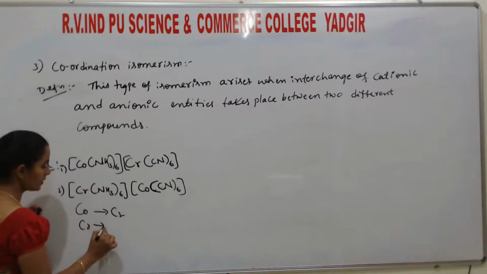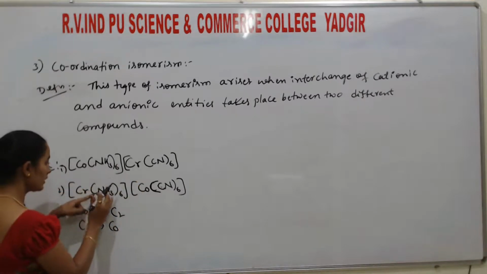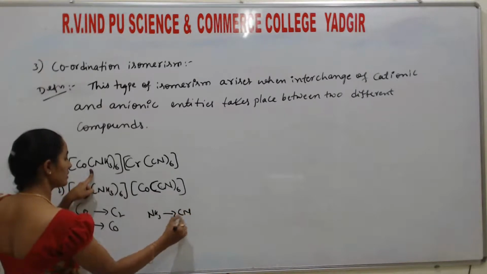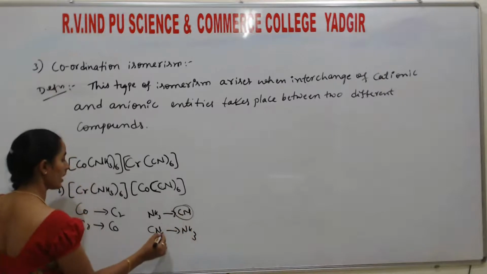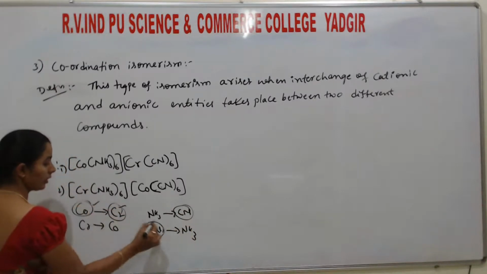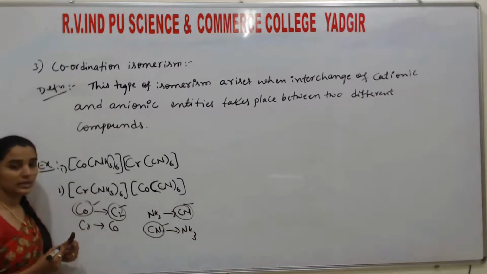And Cr replaces cobalt. Understood? If you consider here, NH3 replaces CN and CN replaces NH3. Either cationic or anionic interchange between the two compounds takes place.